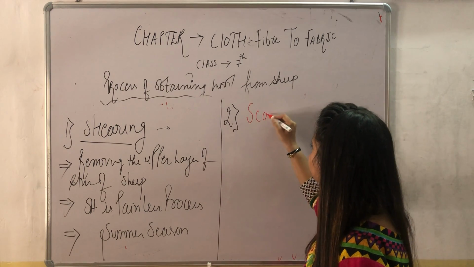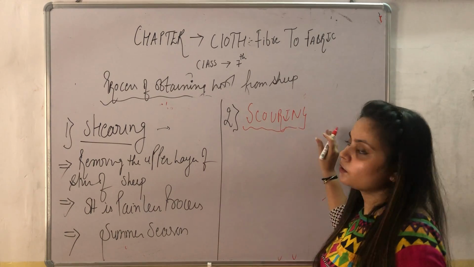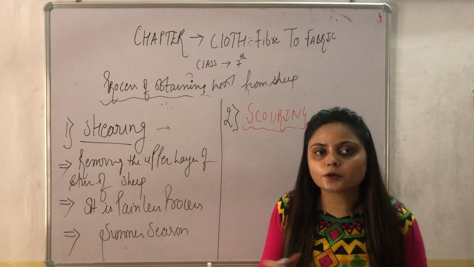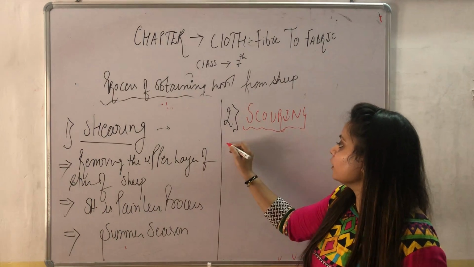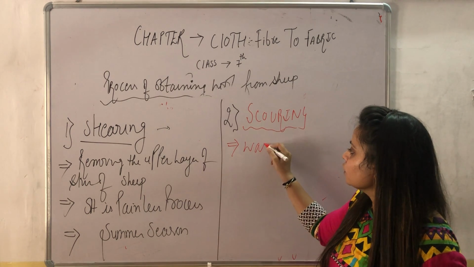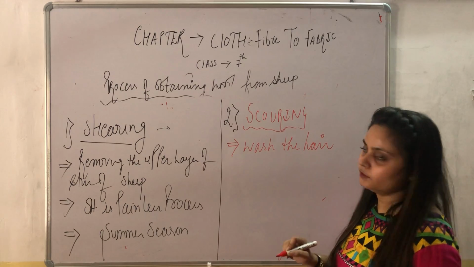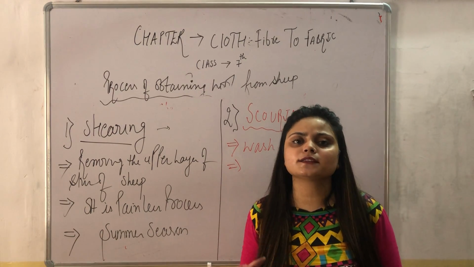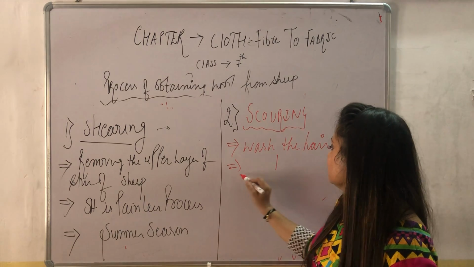Now the second one is scouring. When we talk about scouring, that means we have now removed the uppermost layer of the skin of the sheep. Now we have to wash the hair, because the dust, mist and many bacteria and microorganisms are present in the sheep hair. So we do this process by two means.